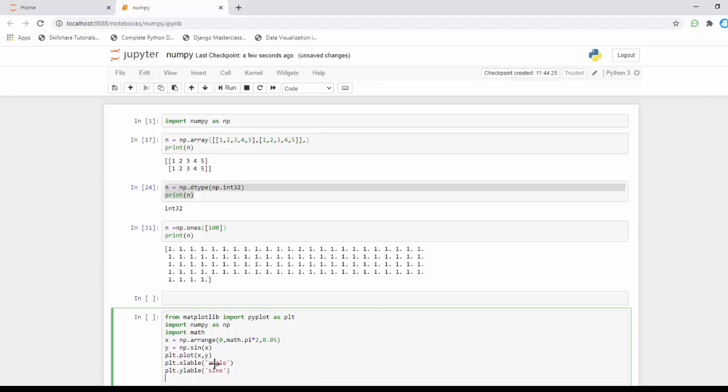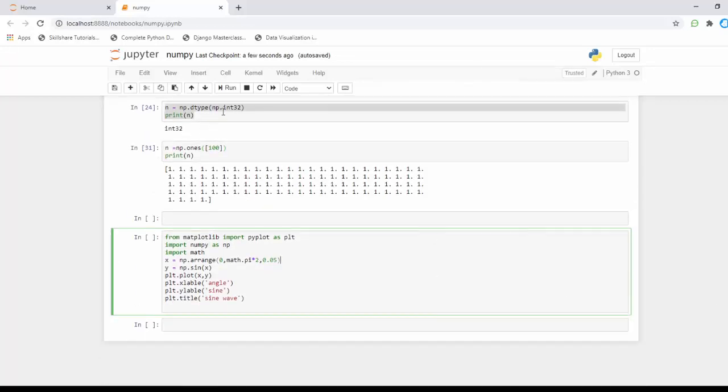That's it. And my plot title: what is the title of my chart? I'm going to specify plt.title, and it's going to be sine wave. That's it. This is my code for creating my plot.